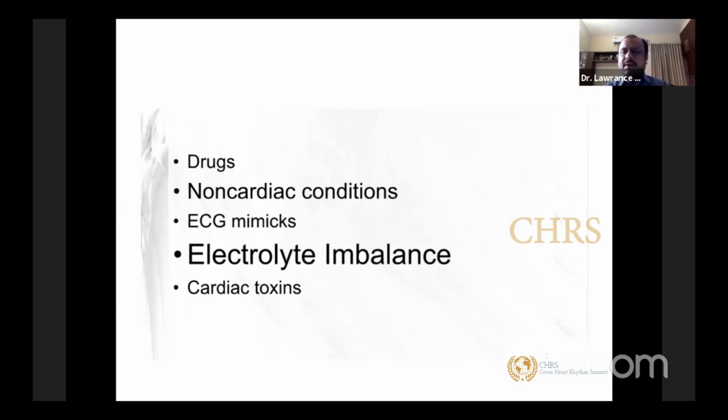Another most important part of electrocardiogram, which is very useful, is electrolyte imbalance. We can get a lot of information on this by looking at an ECG. We have a lot of drugs and toxins which have a direct effect on the heart. All these toxins can cause ECG changes.